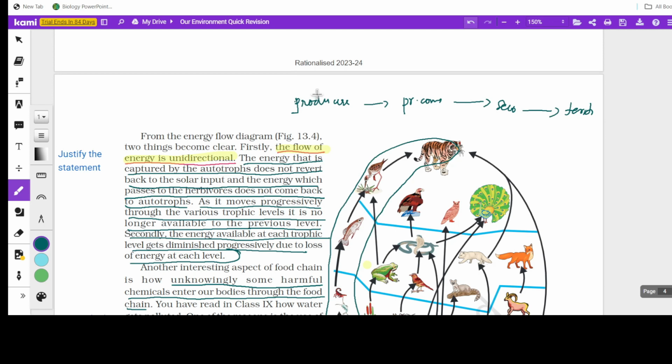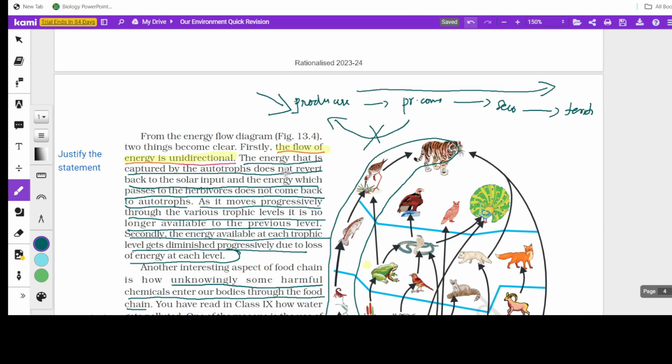Producers get energy from sunlight, convert it into chemical energy, and that is eaten by primary consumers. Do you ever see these primary consumers being eaten by producers and the energy going back to producers? No, it will not happen. So always energy flow is from producer to primary, then primary to secondary, secondary to tertiary. It always goes like this. It will never come back.